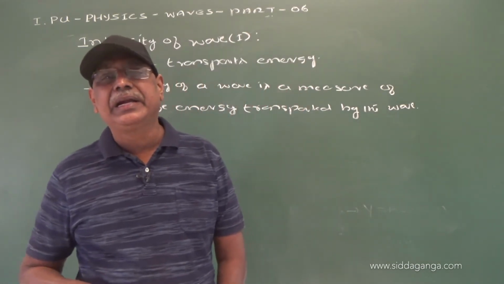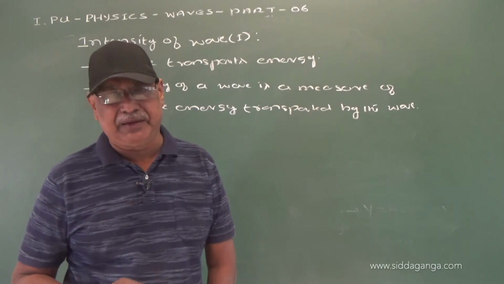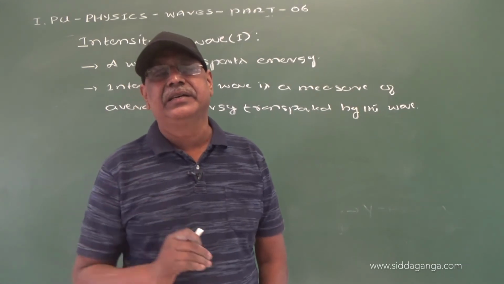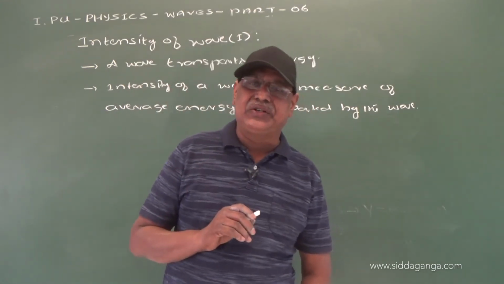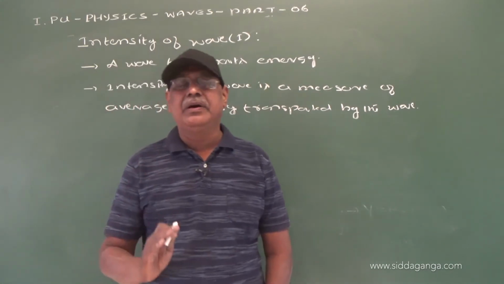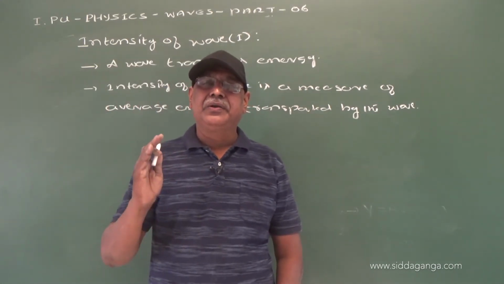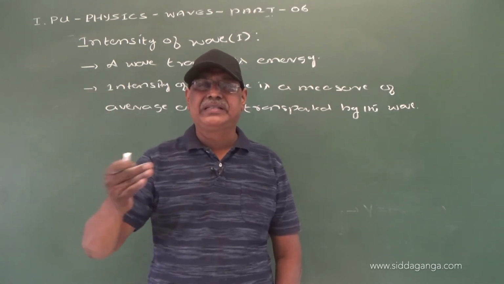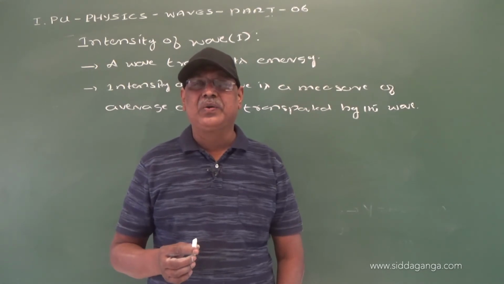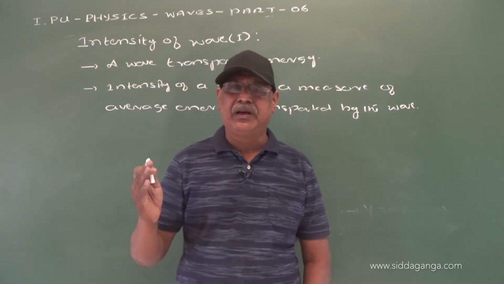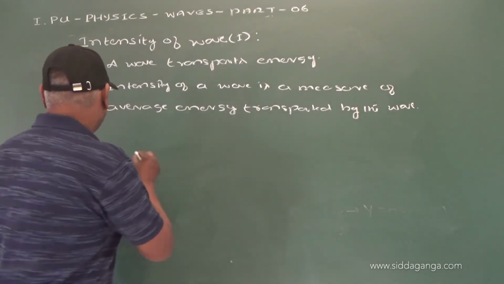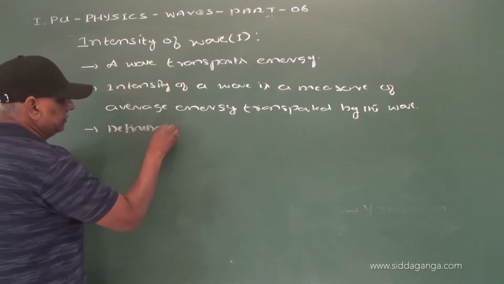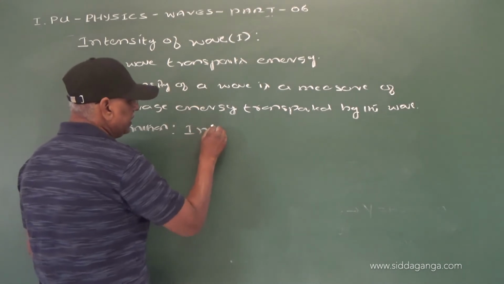Then how do we define intensity of a wave? Intensity of a wave is defined as the average energy transported by the wave per second per unit area, when a surface is held perpendicular to the direction of propagation of waves. Now we have the definition.